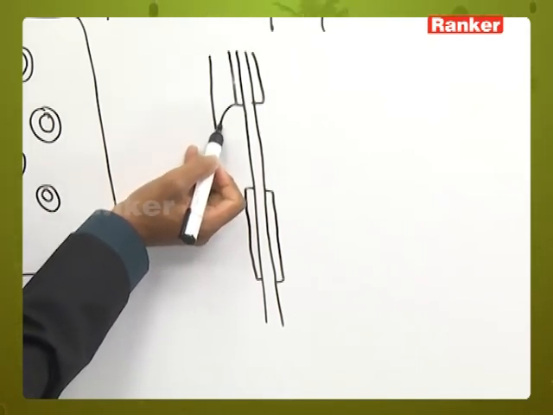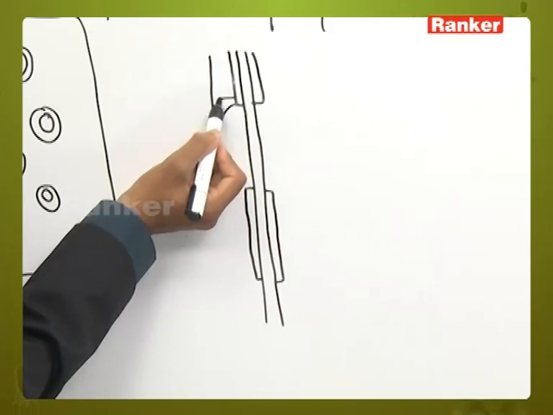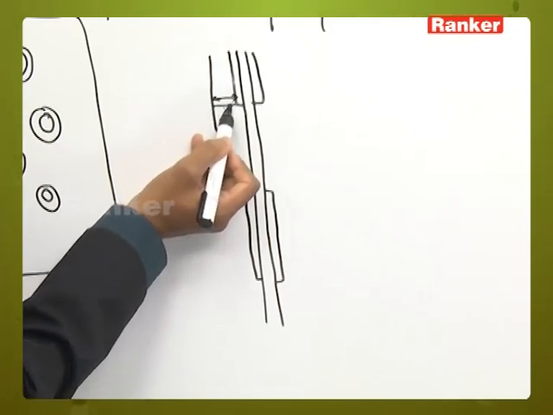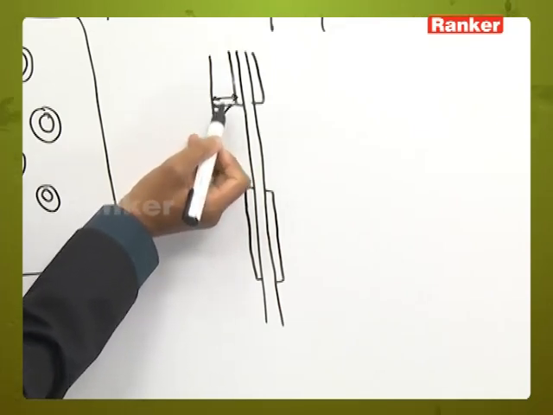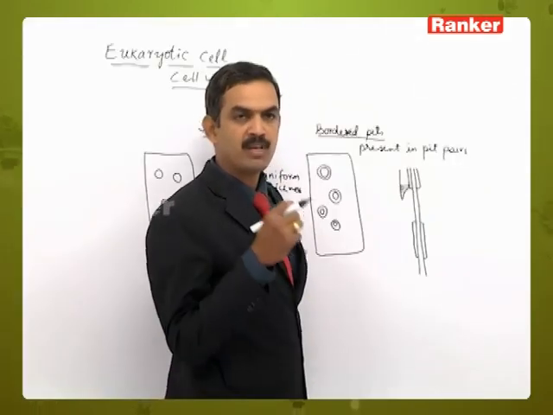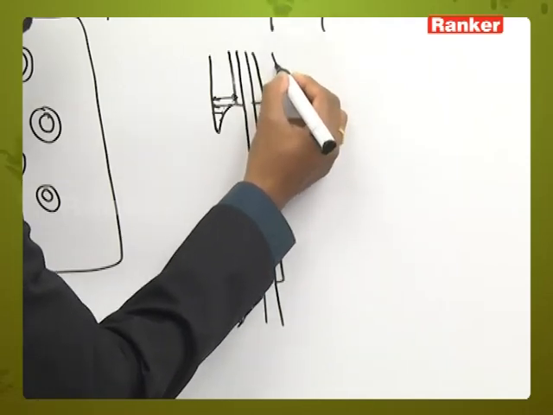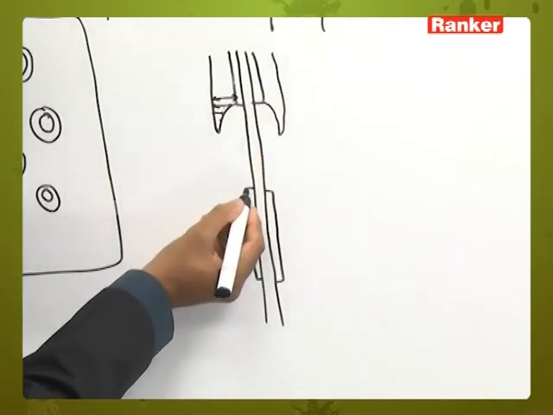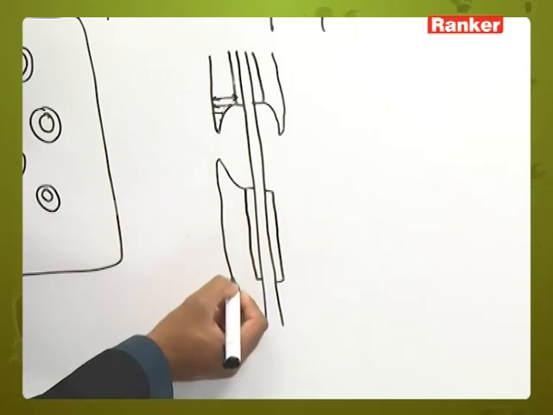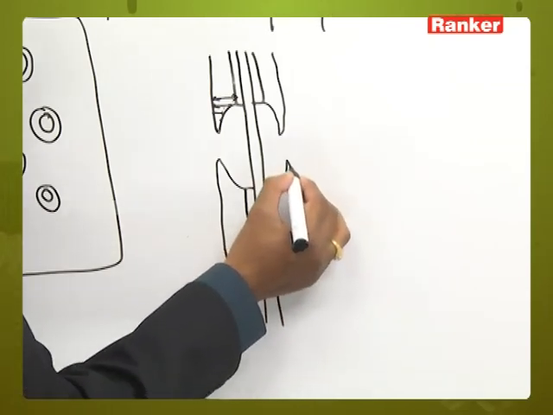If you observe in this region, this region, this region and this region, the thickness will be different. This region's thickness is less, and the thickness changes from one side to the other end. Here also the same thing. The secondary cell wall is deposited in the form of an arch-like structure on both sides like this.